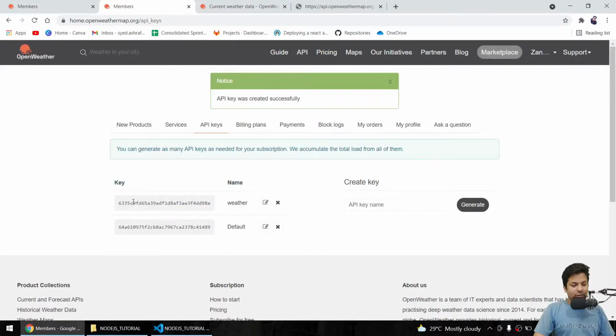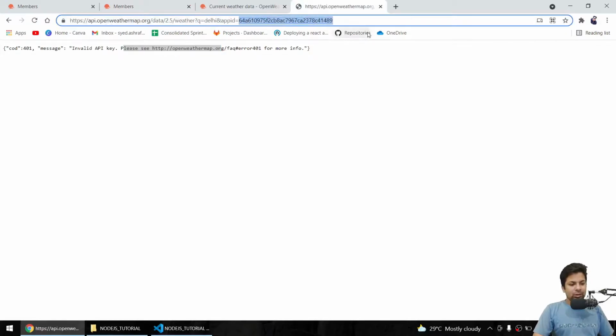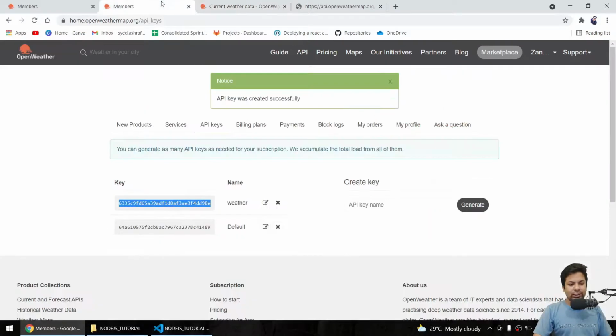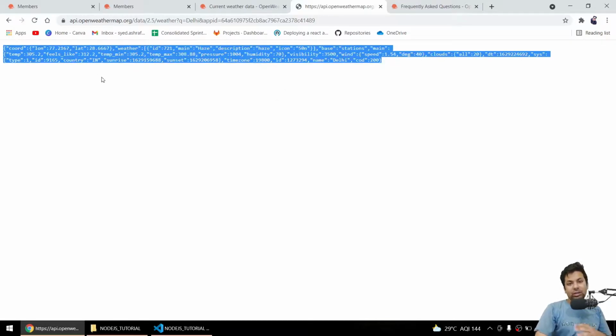Now again we'll copy it, come here and paste it. Okay, it's saying 401 invalid API key. So why is this invalid? Okay guys, now I have got the result. Basically they let you access their API only after 15 to 20 minutes.